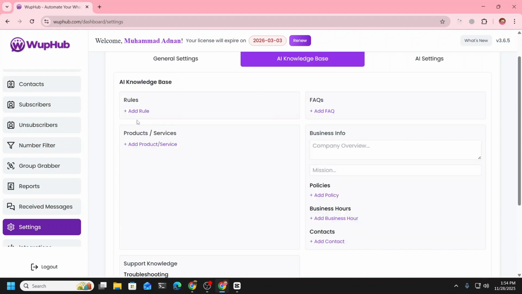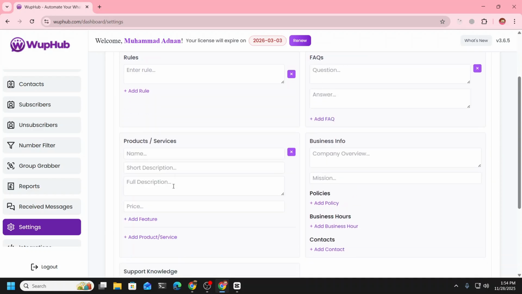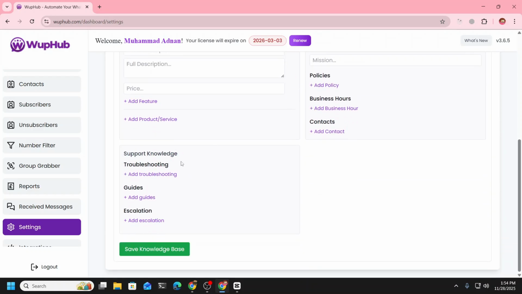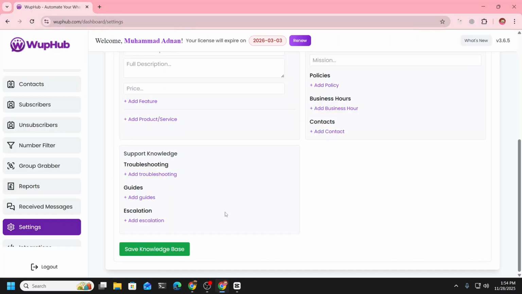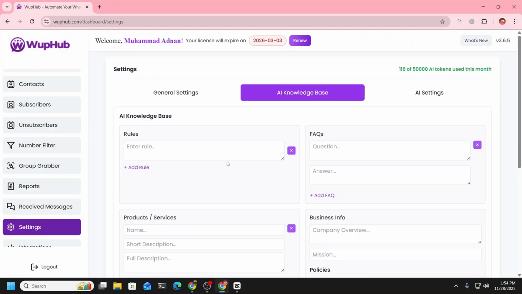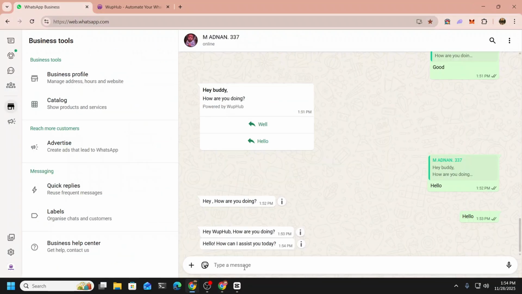Here you can add your knowledge. You can set rules, FAQs, products and services, business policies, business hours, contacts, basically creating a very nice knowledge base, and then you can start using AI for responses.